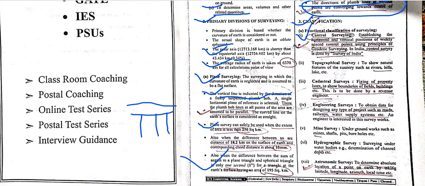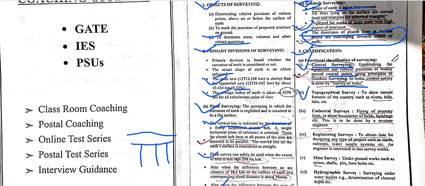Functional means the use. Control surveying establishes horizontal and vertical positions of widely spaced control points using the principles of geodetic surveying. In India, control surveying is done by the Survey of India. Topographical surveying: what is topographical survey? Topographical surveying means surveying the topographic features of the country, such as rivers, hills and lakes.